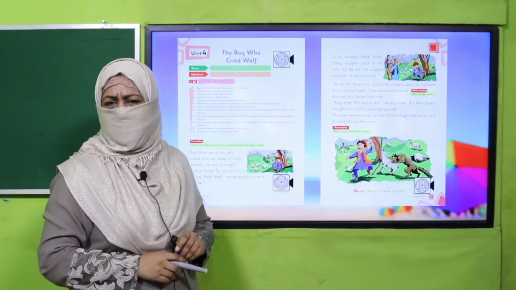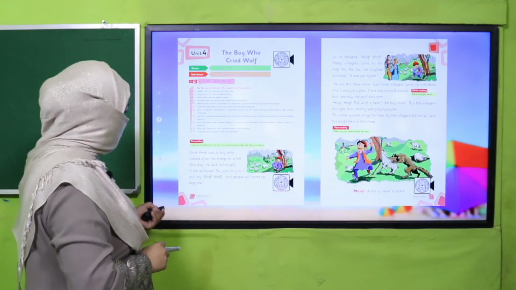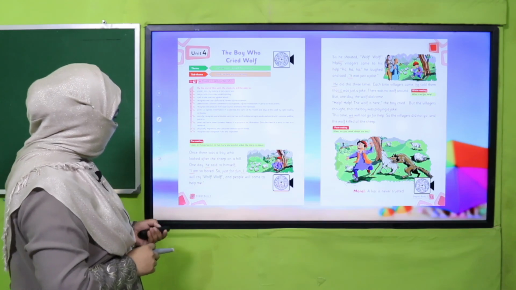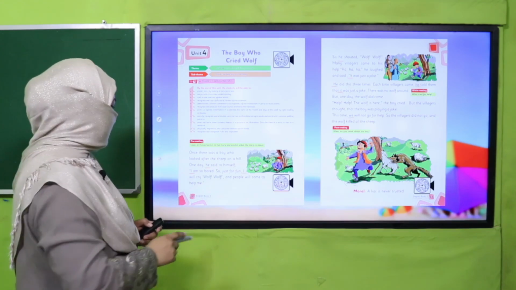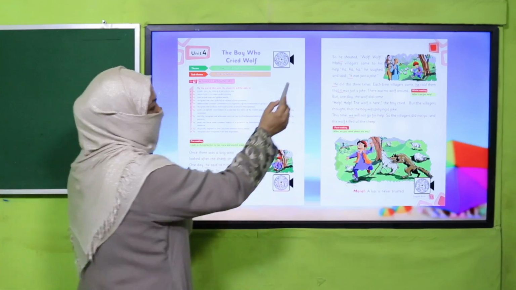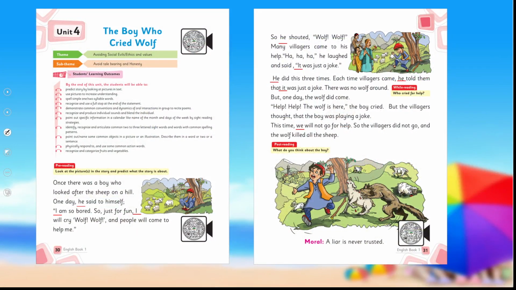Yes, my dear children, are you done with it? Good job. I hope you have underlined all the substitution words like this: he, I, he, it, he. I have mentioned them. You can check them against your work. All right.